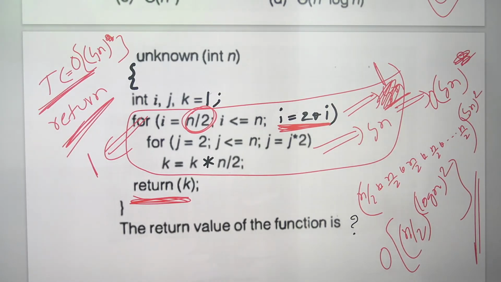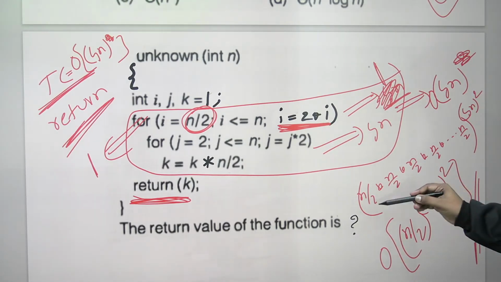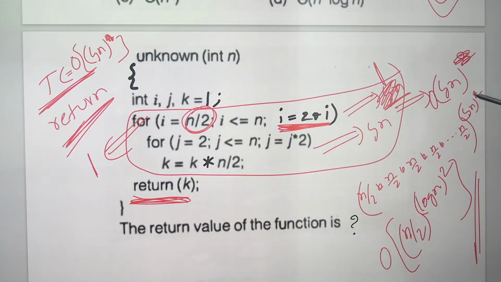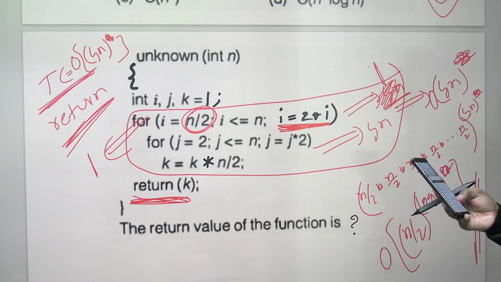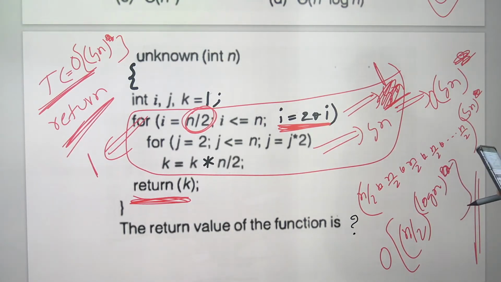Right, next one. What about the value? Same. What is the answer? n by 2 log n times. Right? The answer is n by 2 whole power log n. Yeah, exactly. The person who said time complexity log n, thank you, you are correct. If it starts from 1, then the answer is whatever I said.